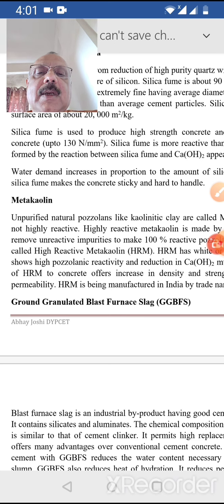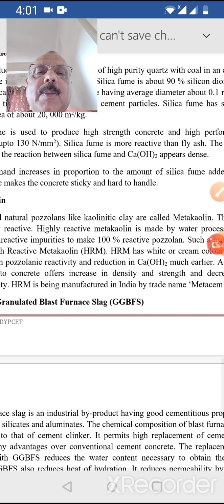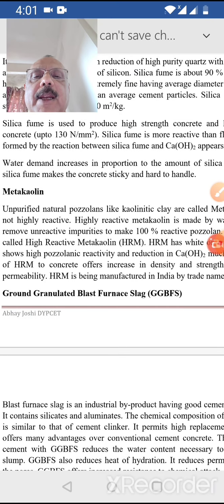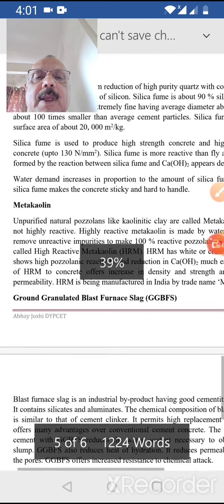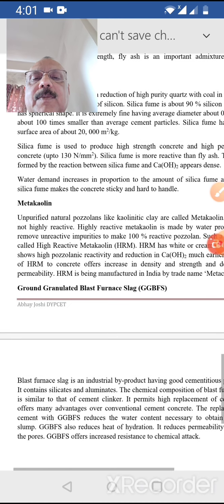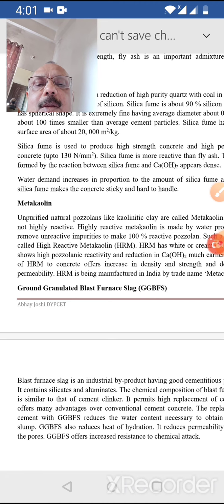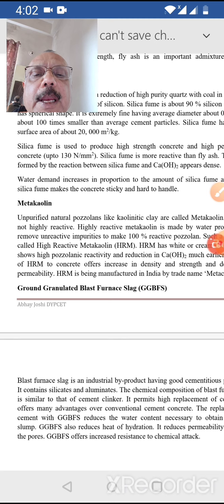But one can manufacture reactive metakaolin or highly reactive metakaolin by water processing to remove unreactive impurities to make a 100% reactive pozzolan called HRM, that is high reactive metakaolin. So normal metakaolin is, you can say, just a form of impure clay, but after removing the impurities it will give rise to high reactive metakaolin, that is HRM.